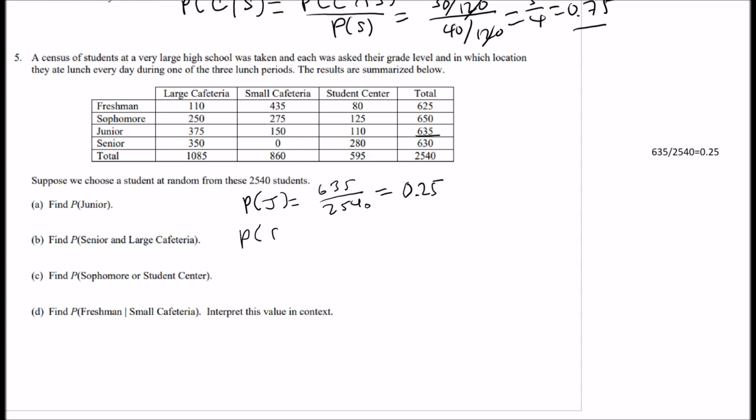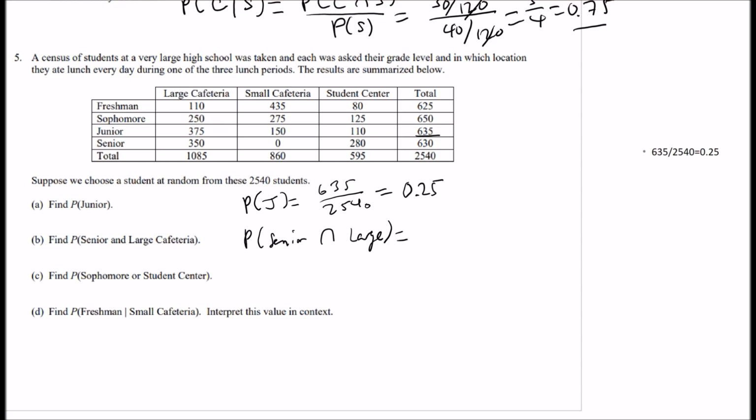All right, the probability of a senior and large cafeteria. So how many people are seniors and they're in the large cafeteria during one of the 3 lunch periods?